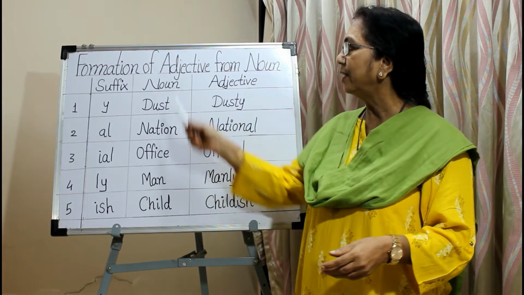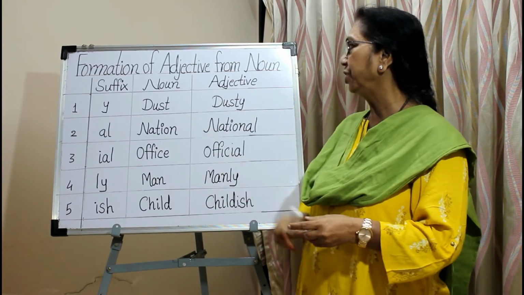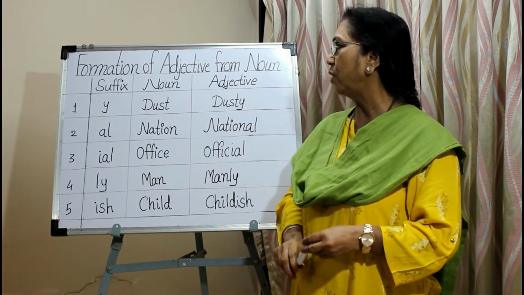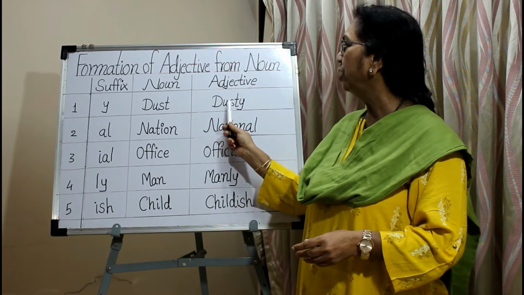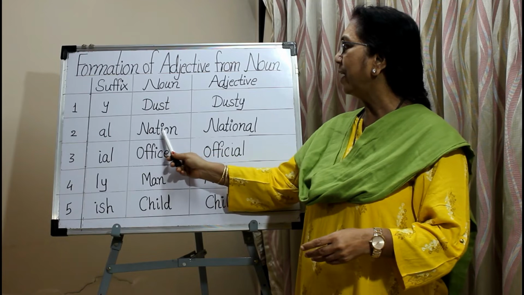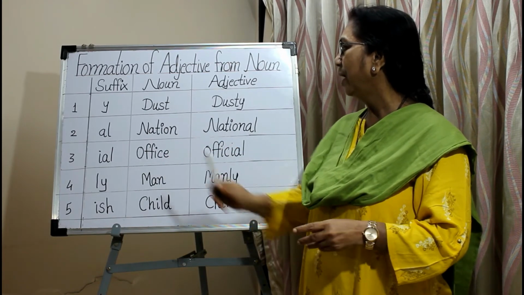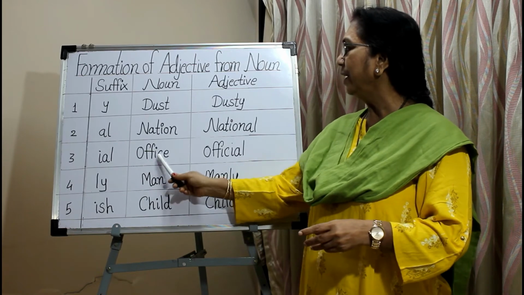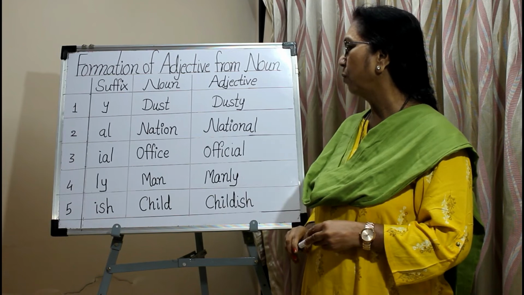So here is the list of suffixes which are added to the noun to form the adjective. The first one, Y. Y is added to the noun dust and the adjective dusty is formed. AL. AL is added to the noun nation, the adjective national is formed. IAL is added to the noun office and the adjective official is formed.